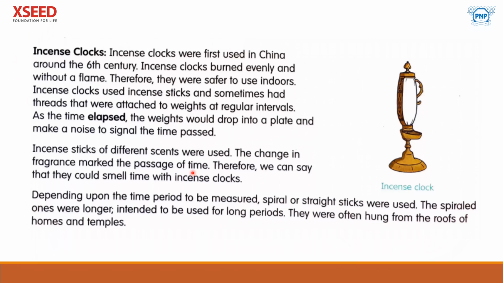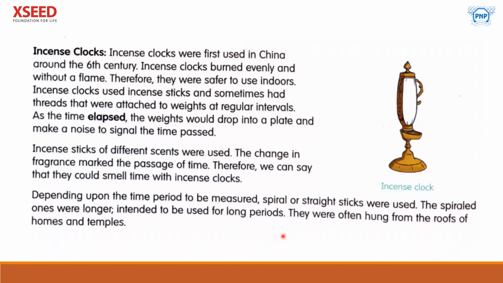Wow! Depending upon the time period to be measured, spiral or straight sticks were used. Spiral means it is like a spring in shape. The spiral ones were longer, intended to be used for long periods, so that the stick will last for a longer time.